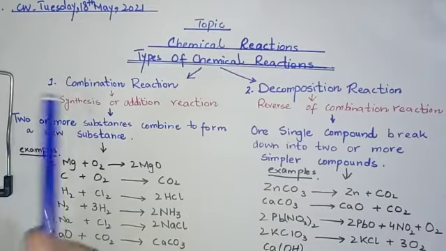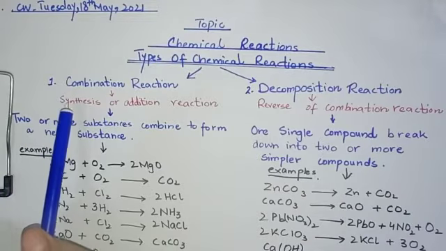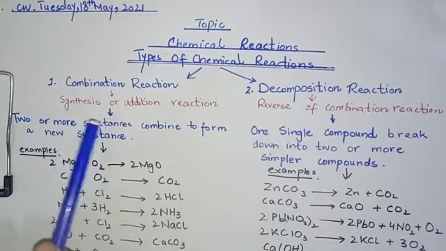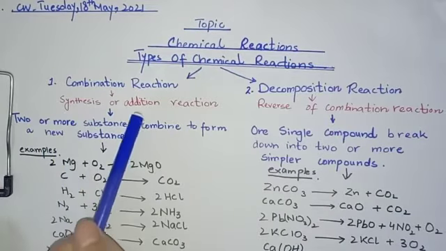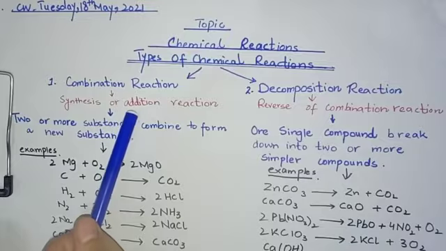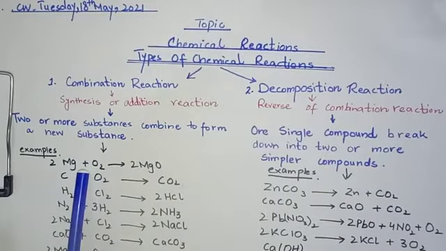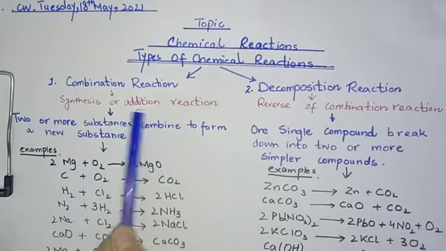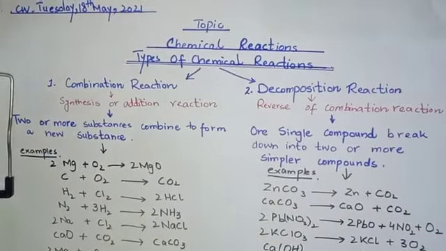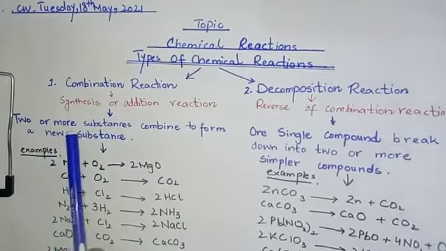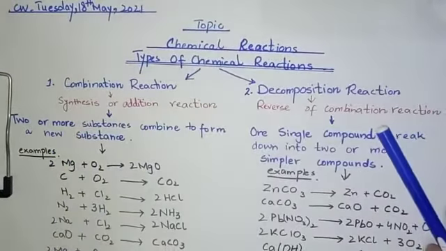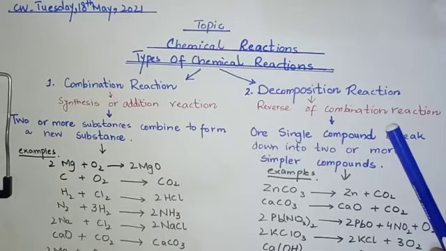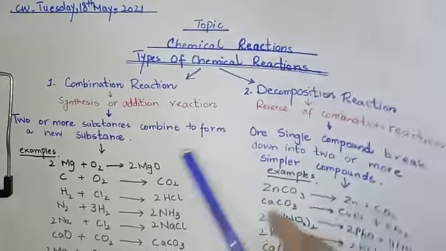Synthesis means making. For example, when two or more substances combine together, they synthesize the new product. So this is known as a synthesis reaction. And addition reaction, here addition is because the plus sign shows the addition. When two or more substances add together, they form the new product. So this reaction is known as a synthesis or addition reaction. Two or more substances, elements or compounds, simply combine together and form a new substance. So this is known as a combination reaction.